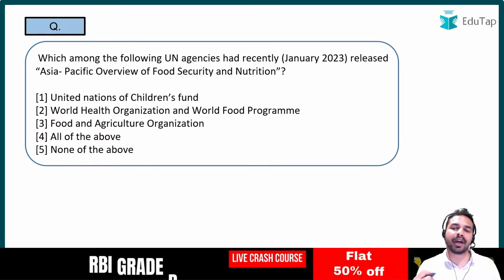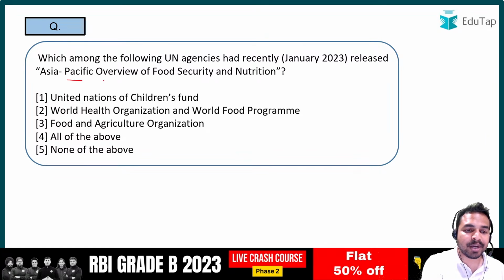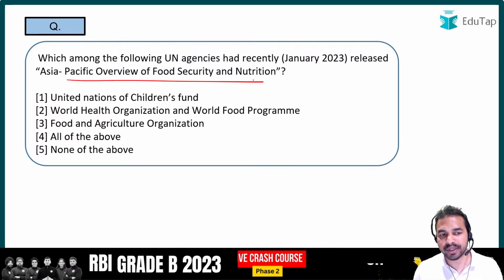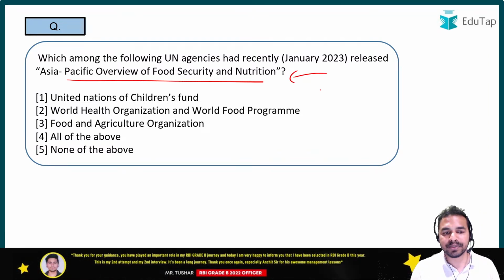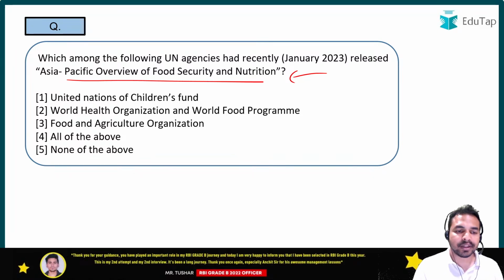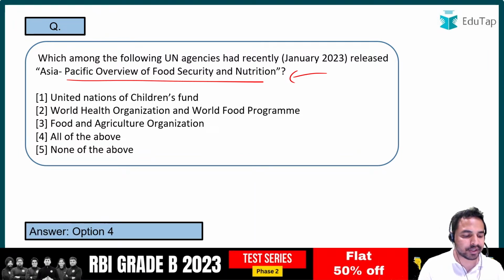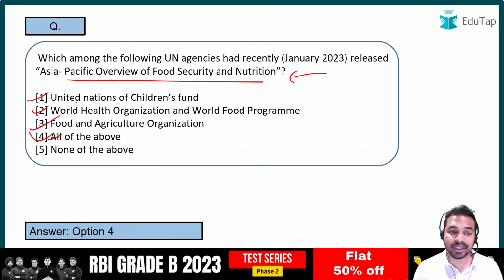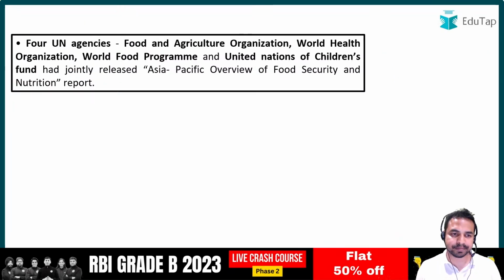अब बढ़ते हैं अपने अगली रिपोर्ट की तरफ, जिसके बारे में हमने भी जस्ट रिसेंटली डिस्कस किया था, दैट इज एशिया पैसिफिक ओवरव्यू ऑफ फूड सिक्योरिटी एंड न्यूट्रिशन. सो यहाँ पर सबसे पहला क्वेश्चन आपके सामने है कि वो कौन सी ऑर्गेनाइजेशन है जो कि रिलीज करती है इस रिपोर्ट को. आपके सामने ऑप्शंस है यूनाइटेड नेशन चिल्ड्रन फंड, then World Health Organization and World Food Program, Food and Agriculture Organization. So we have already covered this particular point guys. It is the all of the above, as all these organizations are involved in launching this particular report, that is Asia Pacific Overview of Food Security and Nutrition.